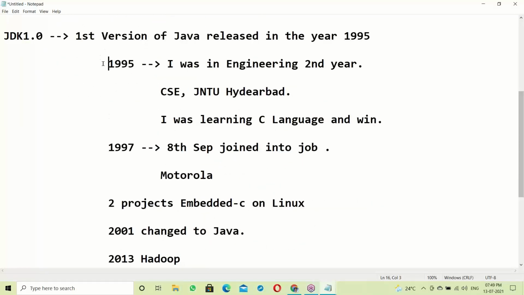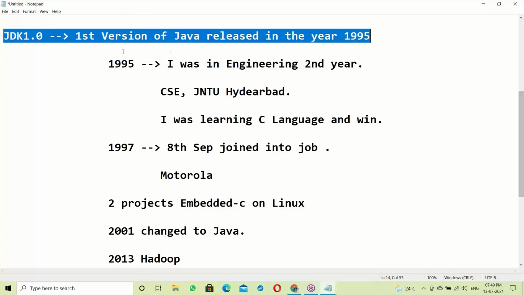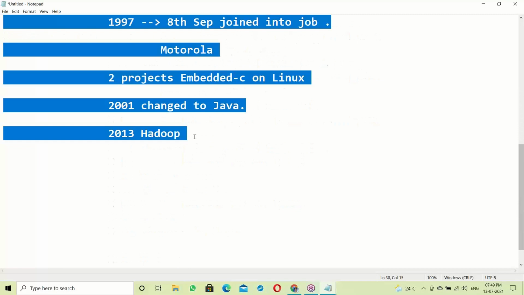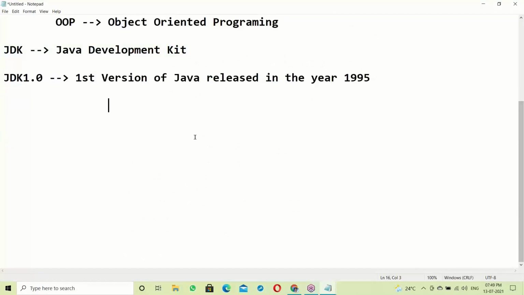So in 1995, JDK 1.0, the first version of Java, was released. I know and have worked with every version of Java, every feature. I have live experience in Java from the beginning. So JDK 1.0, right? This JDK 1.0 is from Sun.